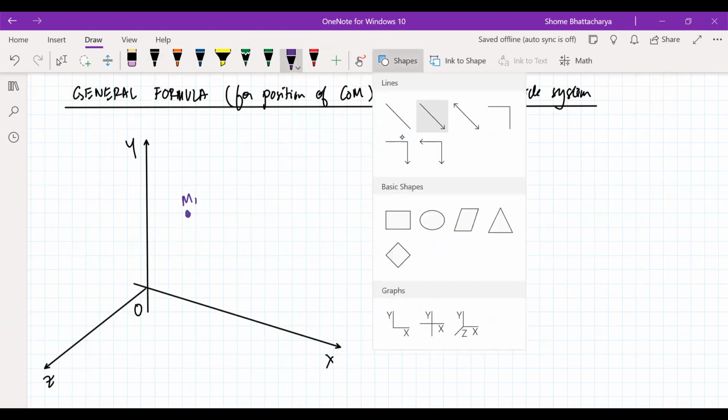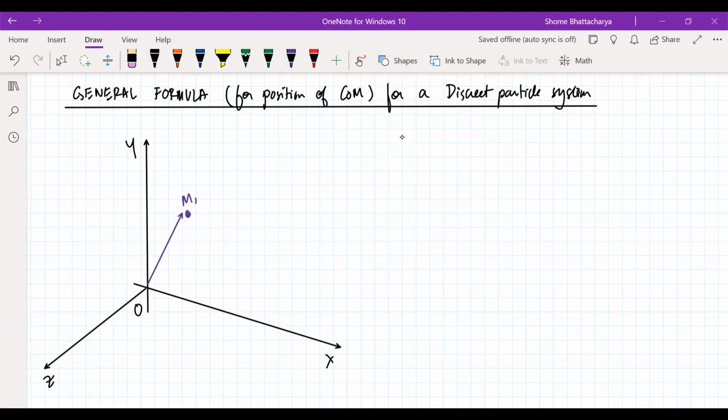This one is at a defined position vector R1. Now I have another particle, let's say M2, and you have to imagine that this is 3-dimensional positioning, so they have all 3 coordinates X, Y, and Z. So this is at a position vector R2. And like this, I have a system of many particles.